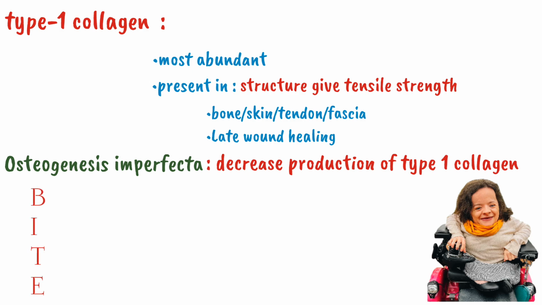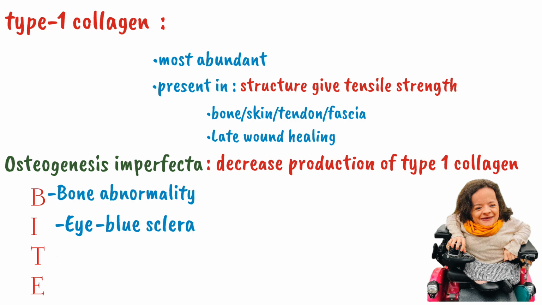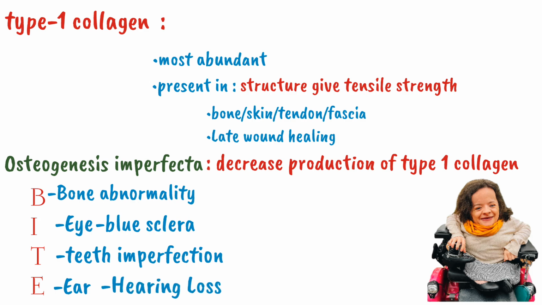BITE. The B stands for bone, meaning the patient will have multiple fractures. The I stands for eye, where the patient will have blue sclera. The T stands for teeth, meaning the patient will have dental imperfection, and the E stands for ear, meaning the patient will have hearing loss. So these four features are characteristic of osteogenesis imperfecta.